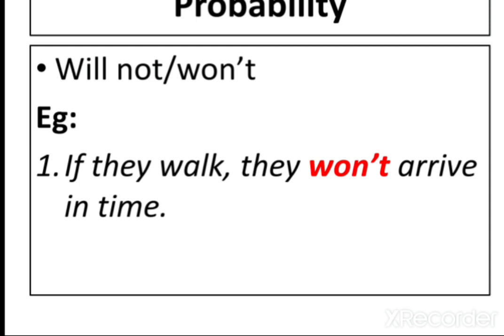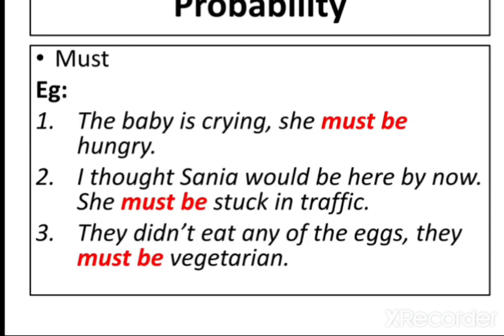We also use must when we are confident and sure of something that is happening in the present. And usually we have a reason or an explanation to tell why something is happening. Okay. The baby is crying. She must be hungry. I thought Sania would be here by now. She must be stuck in traffic.